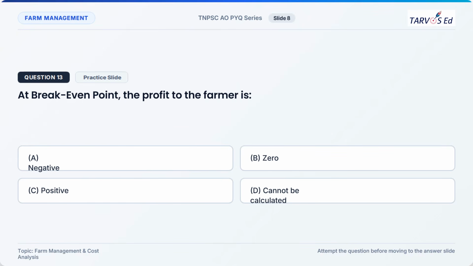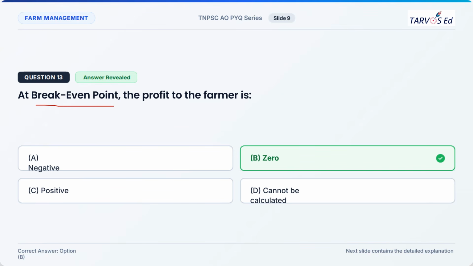This is our next question. At break-even point, the profit to the farmer is: option A negative, option B 0, option C positive, option D cannot be calculated. So at break-even point, what will be the profit of the farm? The correct option is option B, 0.